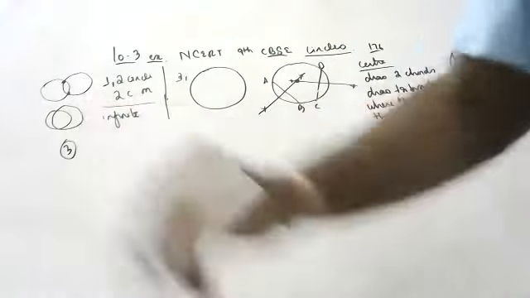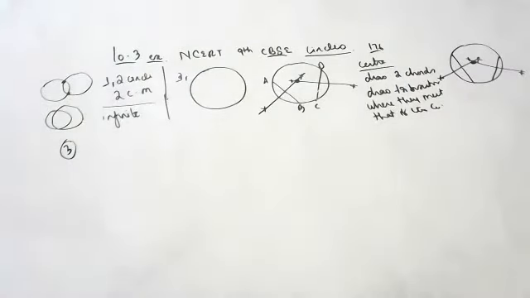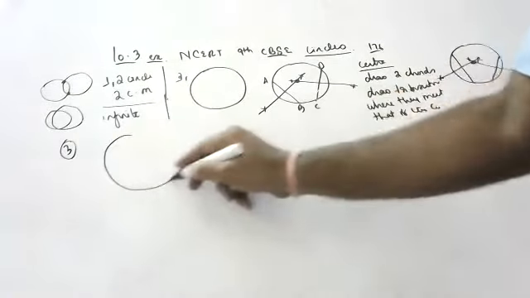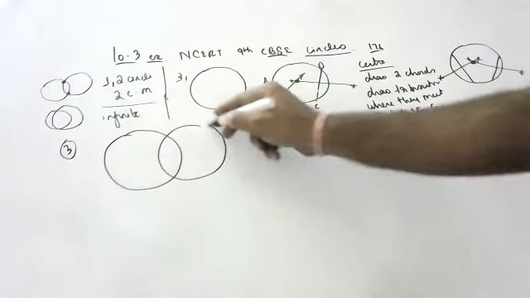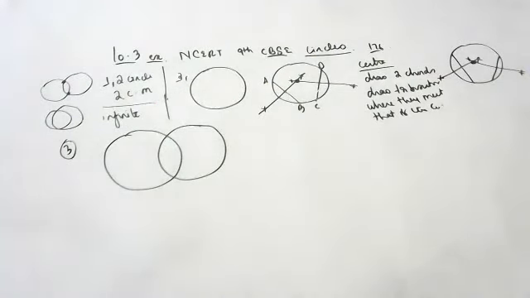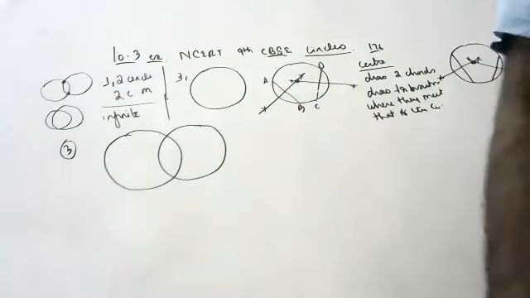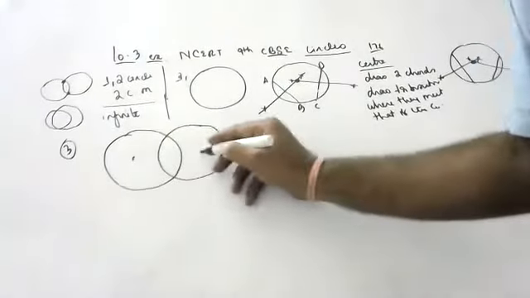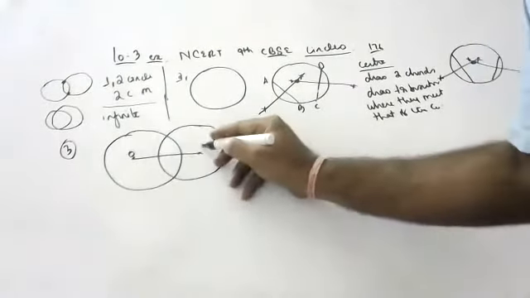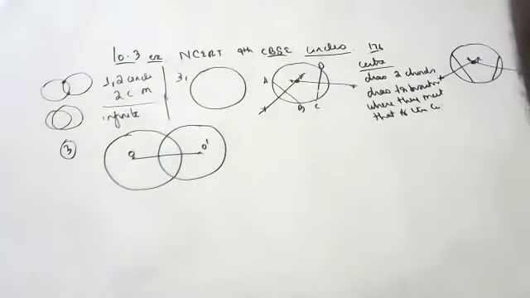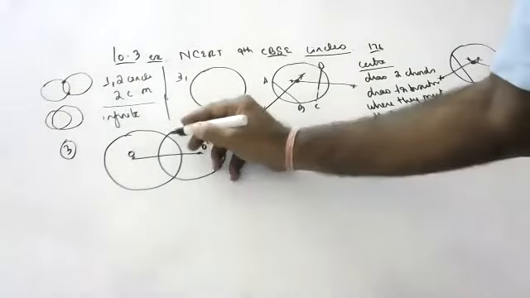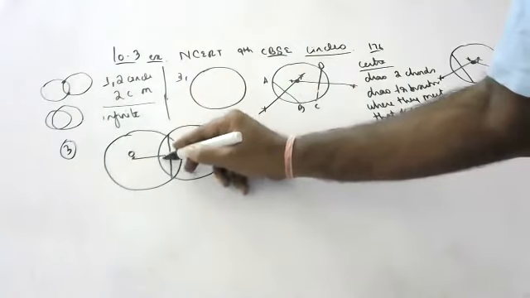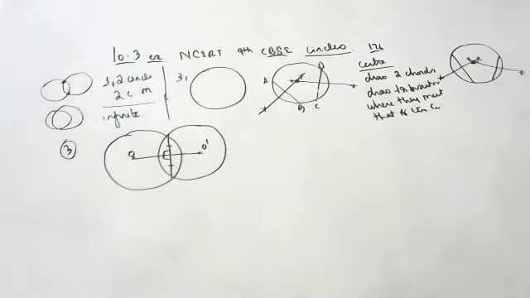Third question, children. If two circles intersect at two points, prove that their centers lie on the perpendicular bisector of the common chord. That means we have to prove this is 90 degrees, and we should also prove it is a bisector.